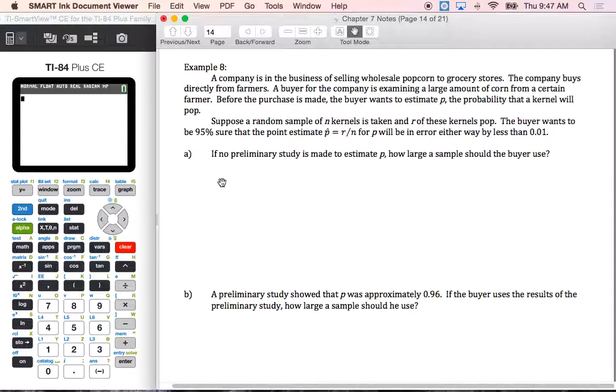For A, there is no preliminary study, none at all. So that means we have to use then our N is equal to 1/4, and then we're doing ZC over E squared. Now they tell us we're 95%. Remember, we are looking at the Z chart, the little one, for the 95%. So you want to find your ZC for 95%, and that's going to go in for ZC. So look at your little table. We should have 1.96.